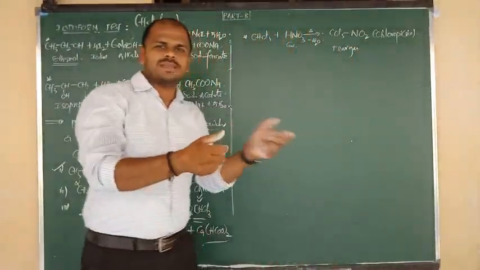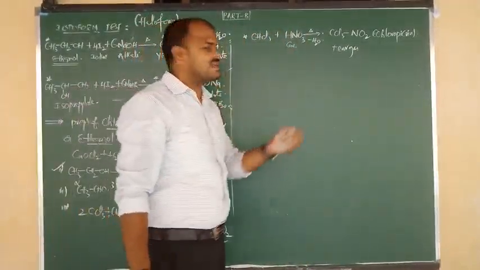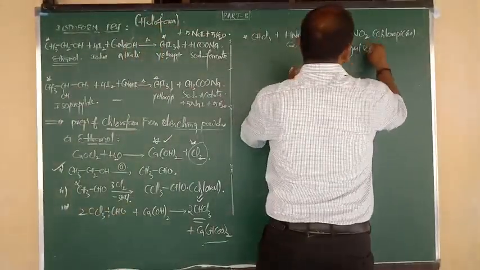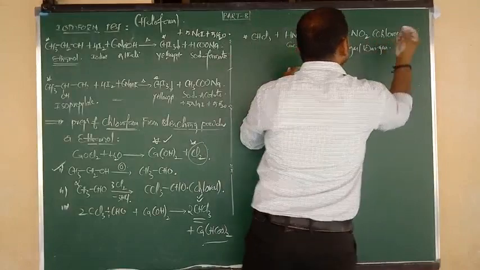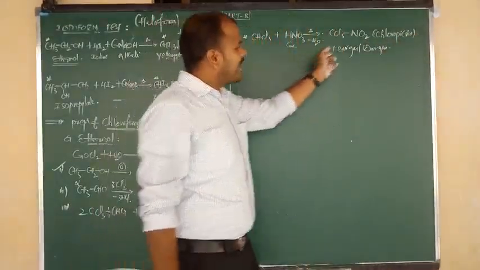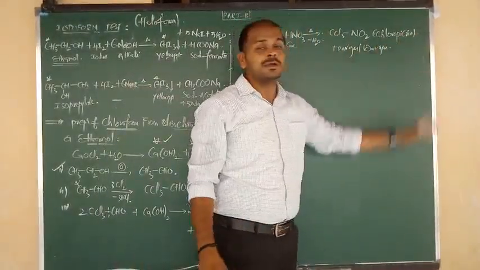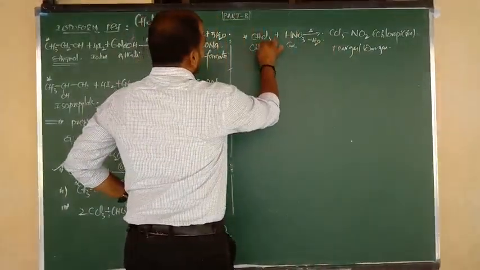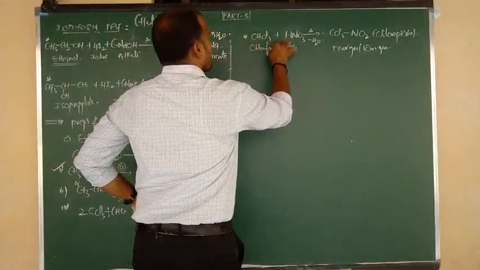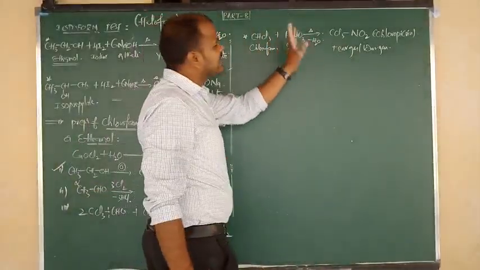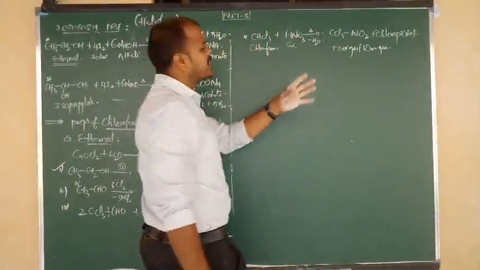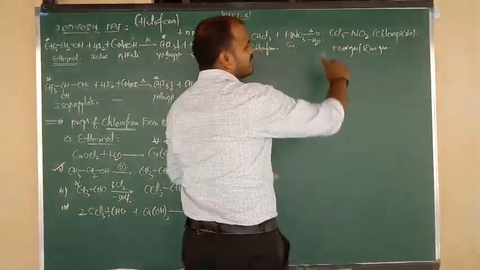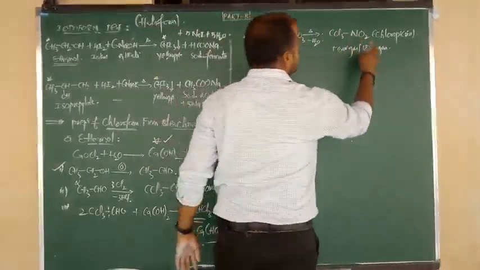The police use it against people who strike. Yes, that is tear gas. And we can also say it can be used as war gas, tear gas or war gas, or chloropicrin. These are the names. So how to get chloropicrin? Chloroform on reaction with concentrated nitric acid gives tear gas, or chloropicrin, or war gas.